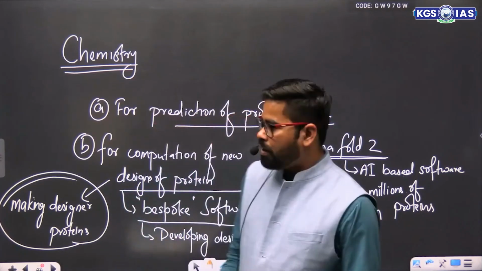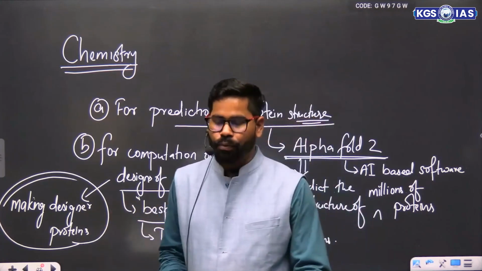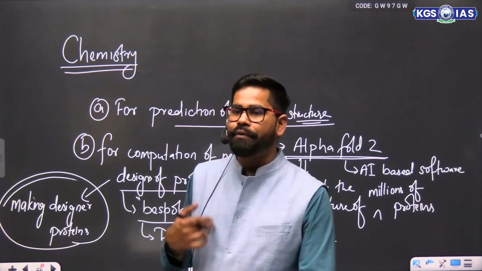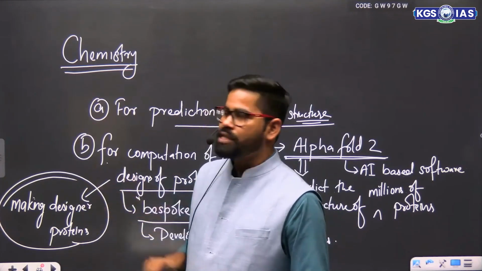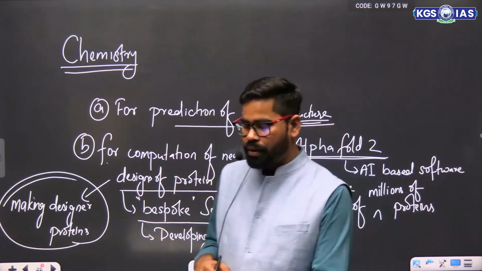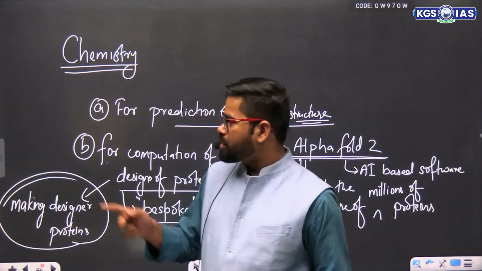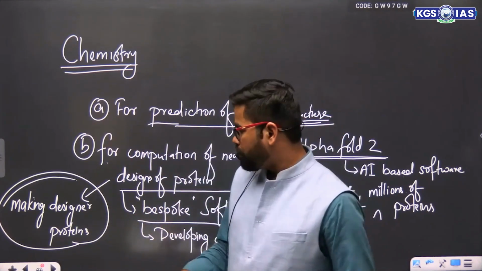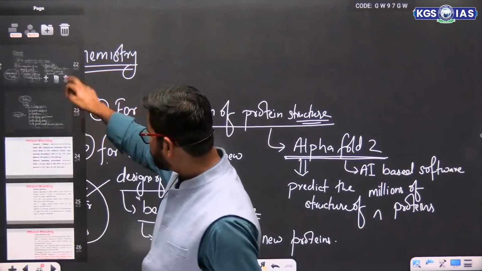So David Becker was the one who was responsible for this. His name is, yes, David Becker. And then Demis Hassabis and John M. Jumper, they are responsible for prediction of protein structure. Okay. So these two gentlemen, I will show you the image also.